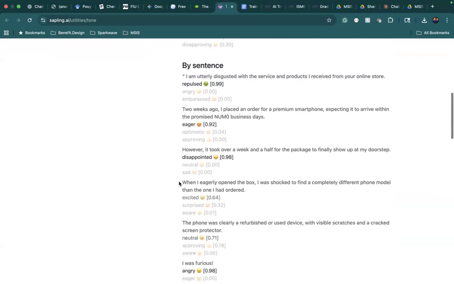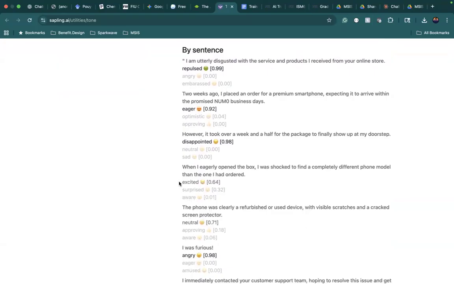But if something is maybe a little bit more iffy, like this, "When I eagerly opened the box, I was shocked to find a completely different phone model than the one I had ordered," it's about 64% excited. So this one is shown in gray rather than in the dark color for something that it's more sure about.